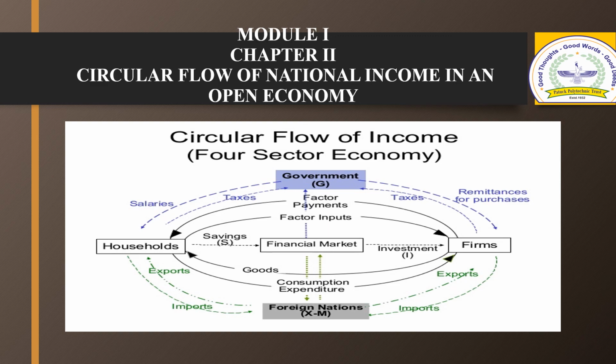If saving equals investment, government expenditure equals taxes, and export equals import, there will be an equilibrium in all the sectors. And in an economy with the government sector and the foreign sector, the fundamental identity is consumption plus investment plus government expenditure plus export minus import.